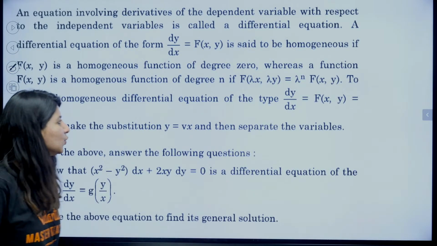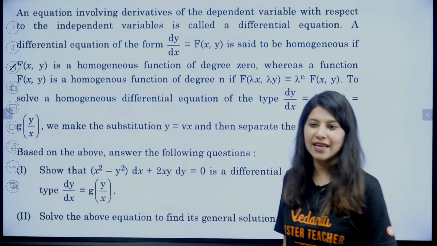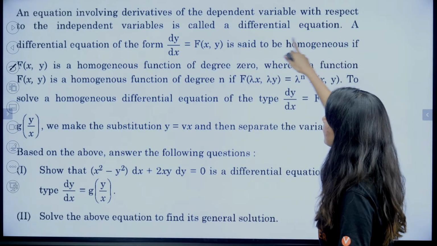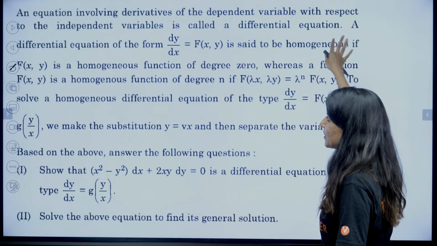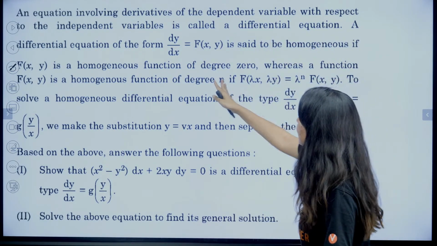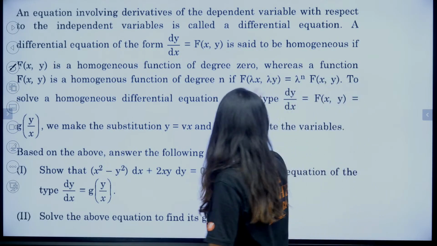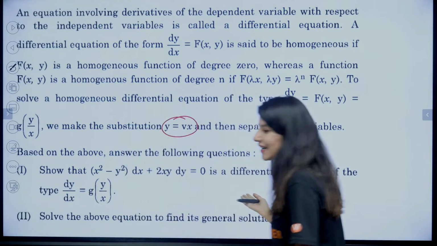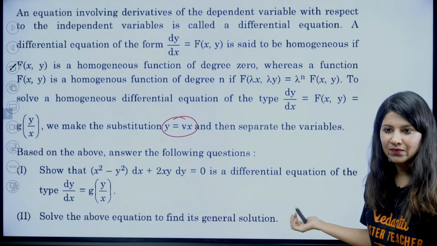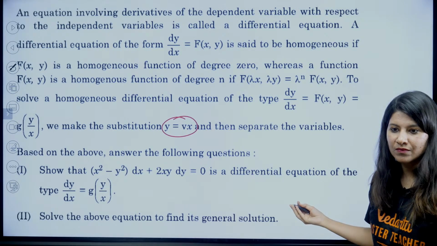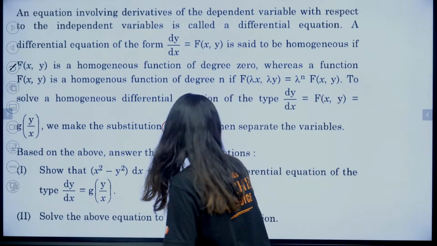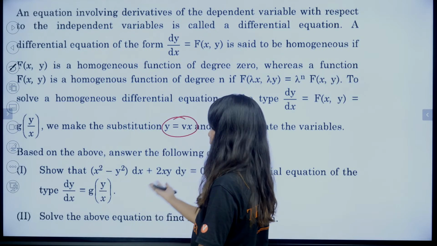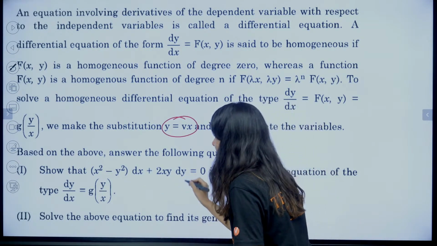Now case study number 2. Can you see this case study? An equation involving derivatives of the dependent variable with respect to the independent variable is called a differential equation. That is the definition of a differential equation. They are talking about homogeneous. Directly come to the first question: show that this is a differential equation of the type dy by dx is equal to g of y by x. So in this we just need to create this differential equation.